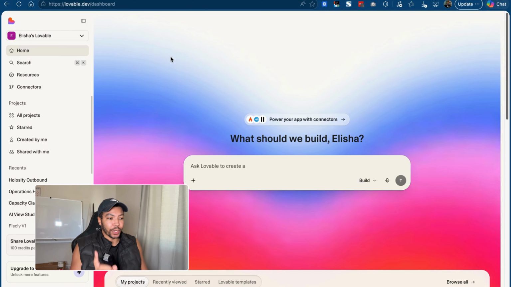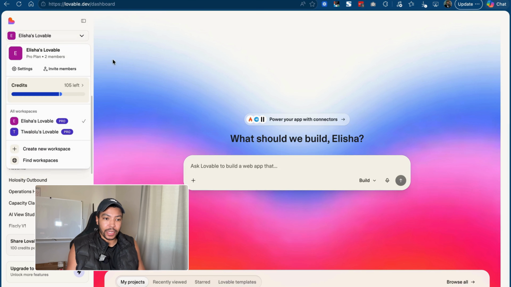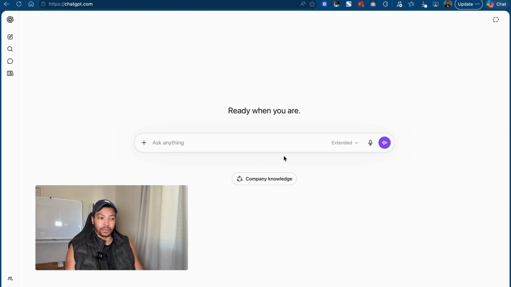Now, quick trick before we start, every message in Lovable burns credits. So you get credits, you can have credits on a free plan or a pro plan. And what I do though is I use ChatGPT to write the first prompt. So I get ChatGPT to help me build out the prompt before I put it in Lovable. And that way I save on credits when I'm using Lovable.